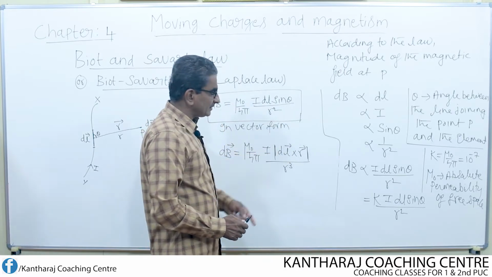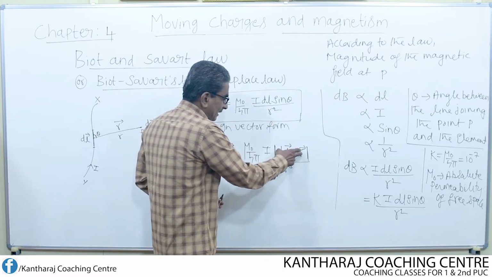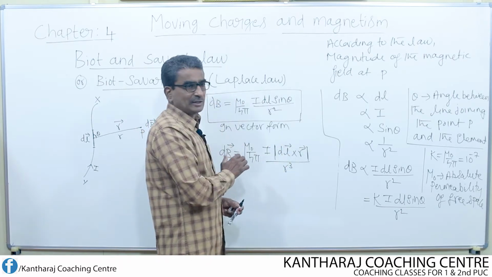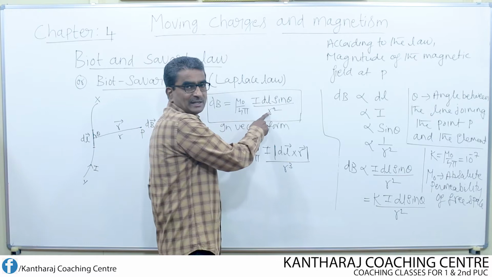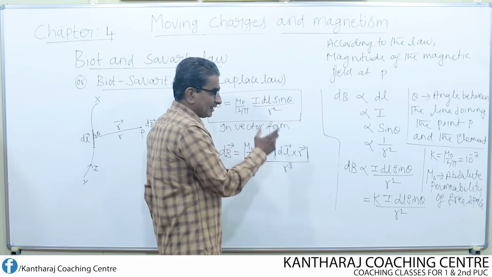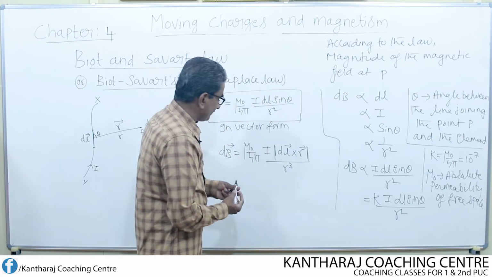See, how can I write this? If I expand or simplify this, then I must get back the same value. That means in the denominator, we must get back r square. Let us see if we get r square after expanding this.